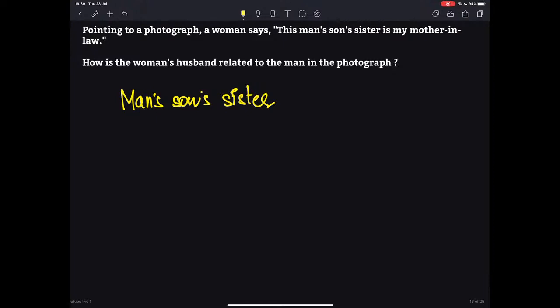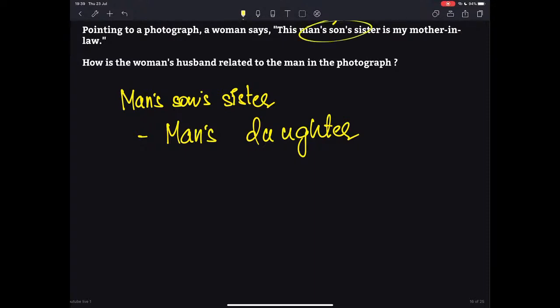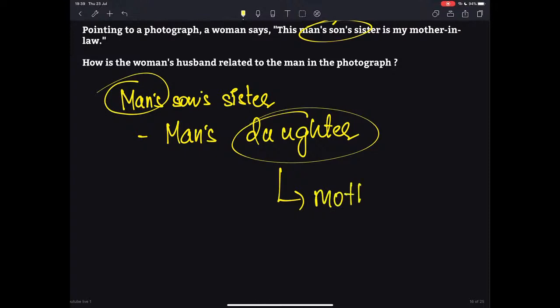Anyway, let's come back. Man's son's sister. Man's son's sister is nothing but man's daughter. Agree? Sam Vegu says grandfather. Let's see whether it is correct or not. Then, is my mother-in-law. So whoever is in the photograph, he has a daughter, and that daughter is in fact the mother-in-law of that woman.